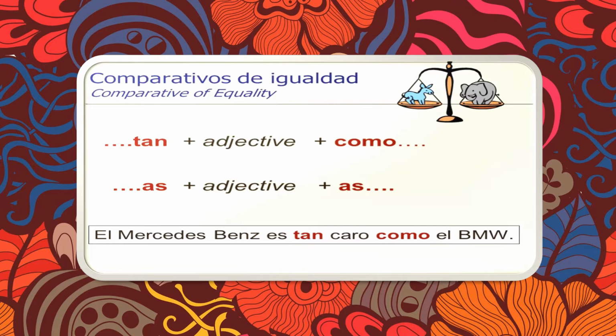Estudiamos los comparativos de igualdad. And the grammatical structure is tan plus adjective plus como. In English, you can say as plus adjective plus as. We have one example here. El Mercedes-Benz es tan caro como el BMW. The Mercedes-Benz is as expensive as BMW. We have another example. Pablo es tan alto como mi amigo. Pablo is as tall as my friend.